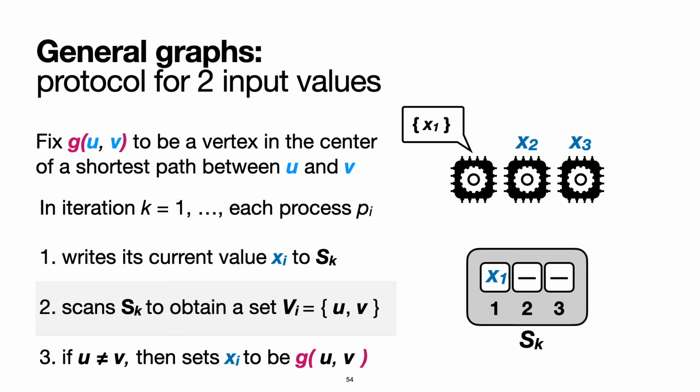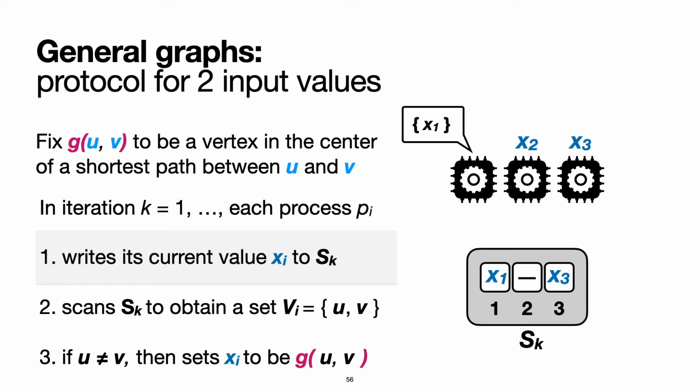Note that since the process itself writes a value in the shared memory before reading the shared memory, its scan will return a non-empty set. Also, since we assume that there are at most 2 input values to begin with, the set returned by the scan will have size at most 2. In the last step of the kth iteration, the process will check if the scan returned 2 unique vertices, and if it did, it will move to the center of these 2 vertices as given by the map g.